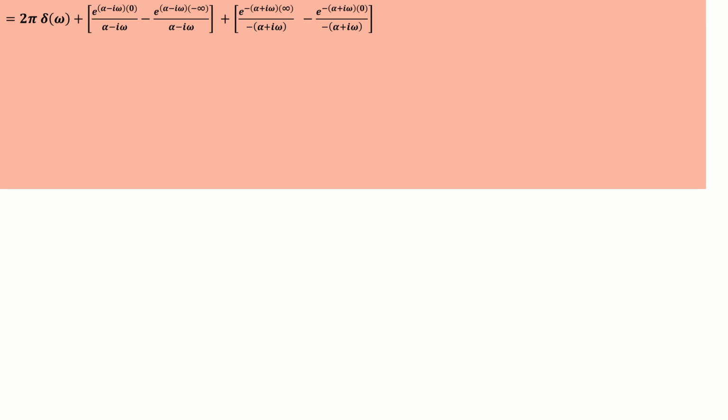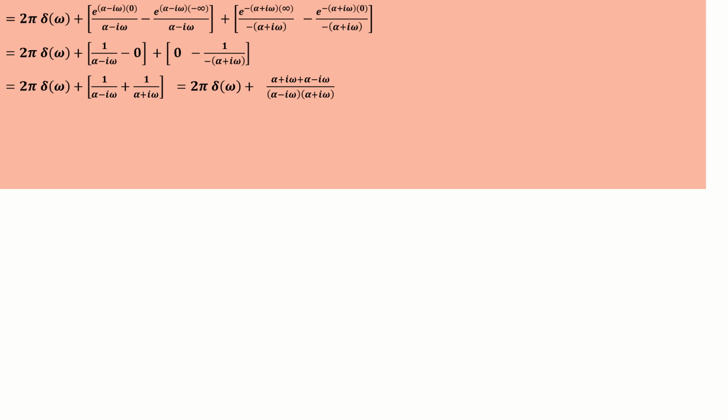Plus the next integral, e power (minus alpha minus i omega) tau at the upper limit infinity by (minus alpha minus i omega), minus the lower limit 0, e power (minus alpha minus i omega) into 0 by (minus alpha minus i omega). E power minus infinity is 0, and e power 0 is 1, so we get 2 pi delta omega, 1 by (alpha minus i omega), plus 0 minus 1 by (minus alpha minus i omega).